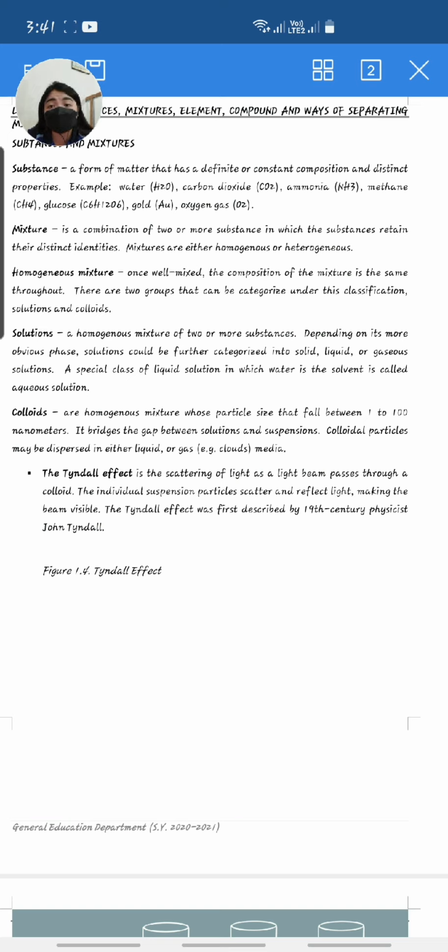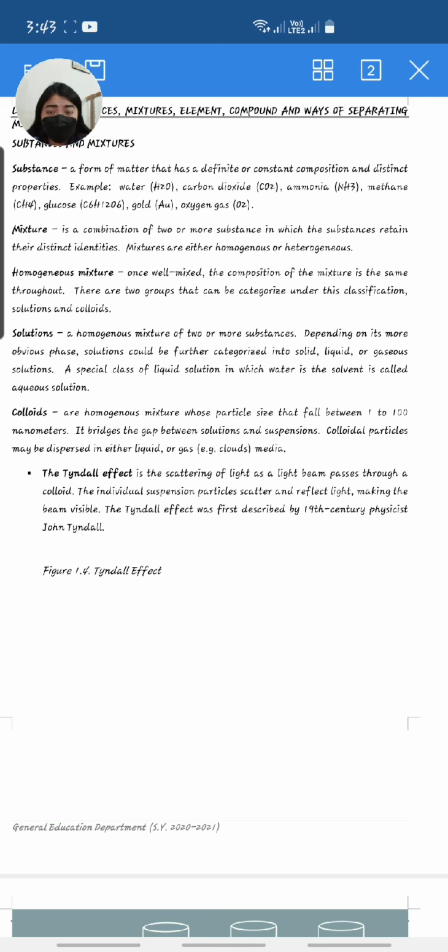Let's discuss first what is a homogeneous mixture. A homogeneous mixture is a mixture where, once well mixed, the composition of the mixture is the same throughout. There are two groups that can be categorized under the classification of homogeneous mixtures: solution and colloid. To explain further, a homogeneous mixture is a mixture in which the composition is uniform throughout the mixture. Meaning, homogeneous mixtures are mixtures in which the constituents do not appear separately.